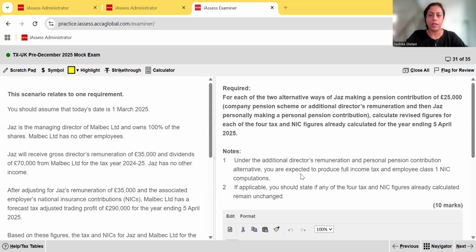Day. And today we're going through the pre-December 2025 MOOC for tax, the UK variant, the debrief. And I'm going through the section C questions, starting with the first question that was about Jazz.